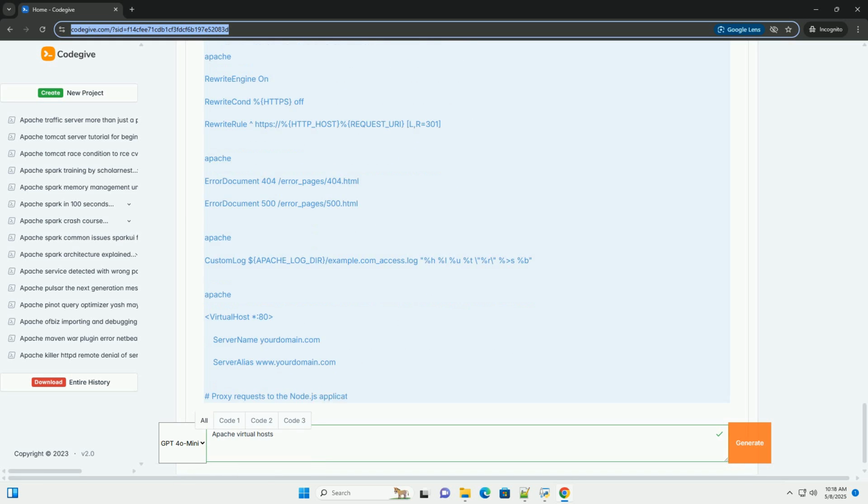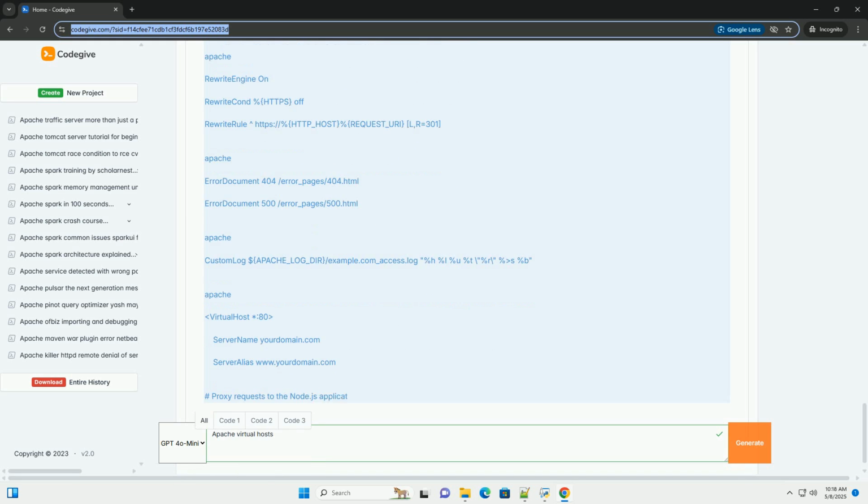On Debian/Ubuntu systems, a common practice is to use two directories. sites-available contains the virtual host configuration files. sites-enabled contains symbolic links to the virtual host configuration files in sites-available that are currently active.